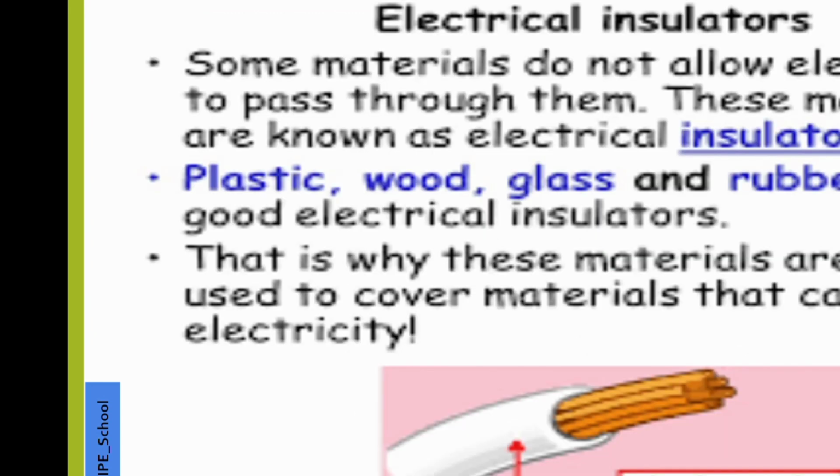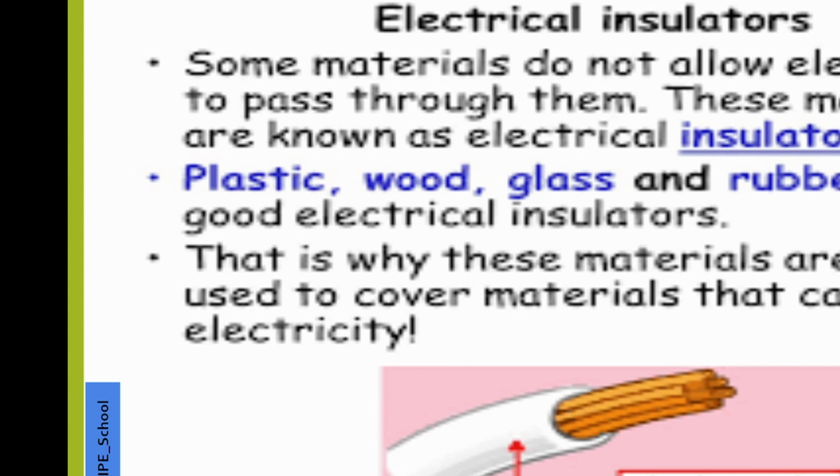Now, the main common question that comes to one's mind is why we have insulators, or why there is a plastic coating over a conductor, as we have copper conductors. Why is a plastic coating provided over the conductor? The reason is that it gives insulation. Insulators do not allow electricity to pass.